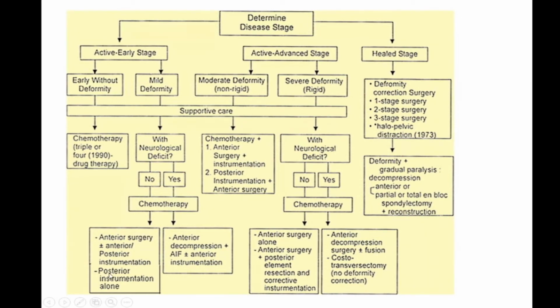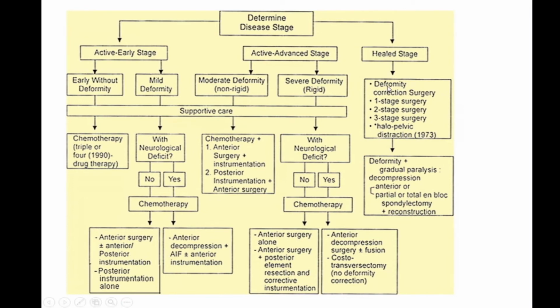Often you go for posterior instrumentation, which means we go posteriorly, we release the pus, we remove the compressive elements like the internal gibbous, or the granulation tissue, pus, etc. We decompress the spinal cord and we give stability by fixing with rod and screw, so that there is pain relief, and we create an environment for stability of the spine as well as a conducive environment for healing.